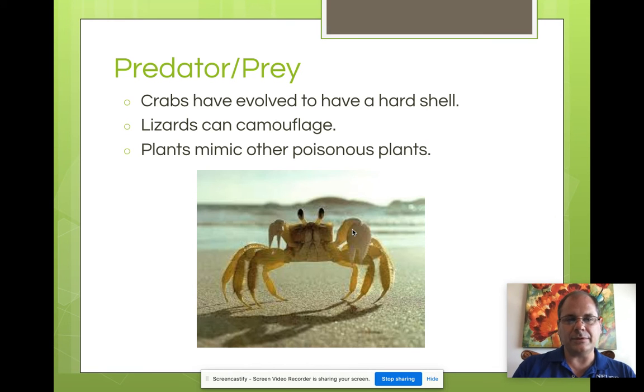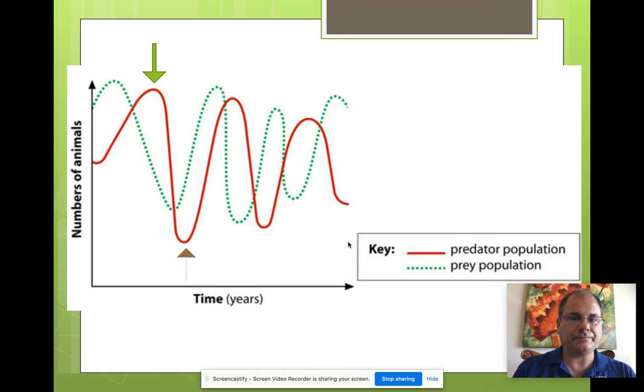Now, sometimes the crab could be a predator, but he's also prey. He's in the middle of the food chain. He is prey to a seagull. Seagulls or other birds maybe want to eat the crab. Maybe humans do. So he tries to hide himself. He is the same color as the sand. Hopefully no one can see him and he will live a long time.